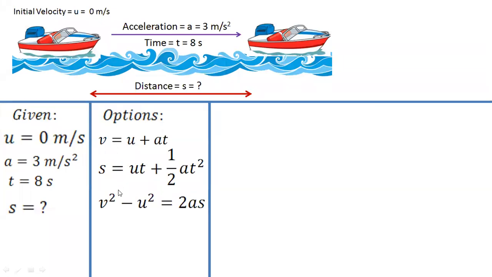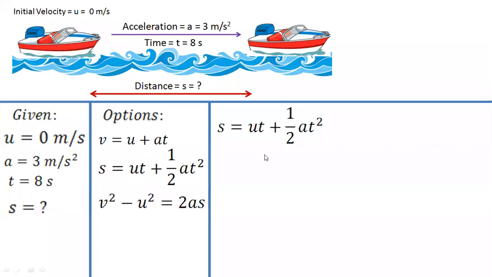Why go for the first and third? We don't need to calculate the final velocity because that is not asked in the question. All they are asking is S. For S, we have 2 formulas, second and third. But we don't have the value of v, so we'll be going with the second. Okay. So the second formula is very simple. S is equal to ut plus half at square. Let us put the values there.